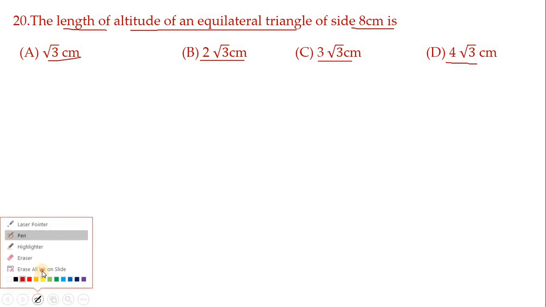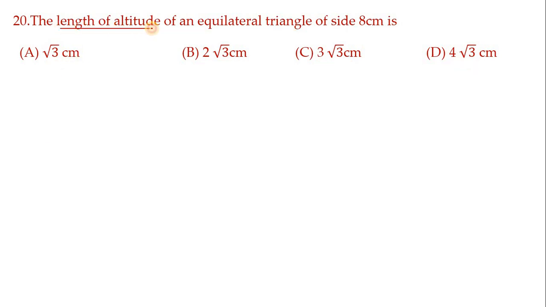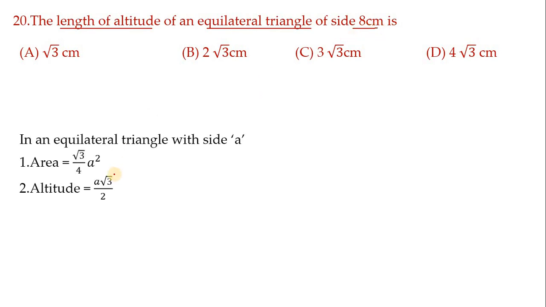What we have to find here is the length of altitude, meaning the height of an equilateral triangle whose side is 8 centimeter. To answer this question, you must know the height finding formula of an equilateral triangle. That's very important. Here I am mentioning both formulas, the area formula as well as the altitude formula. Keep both in mind.